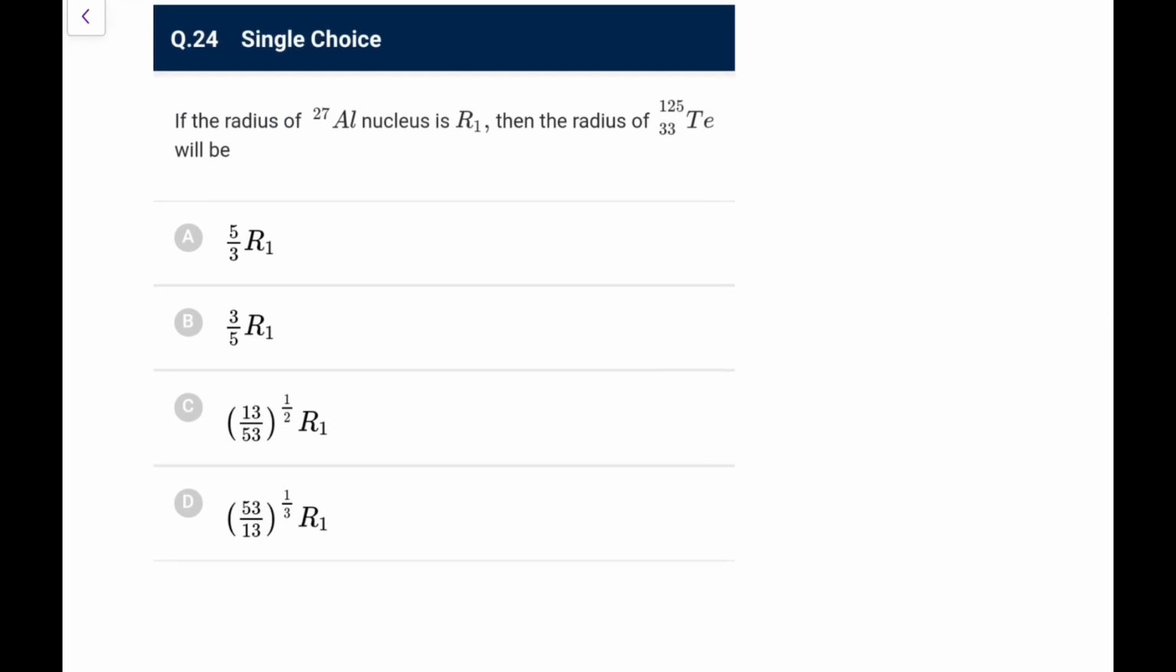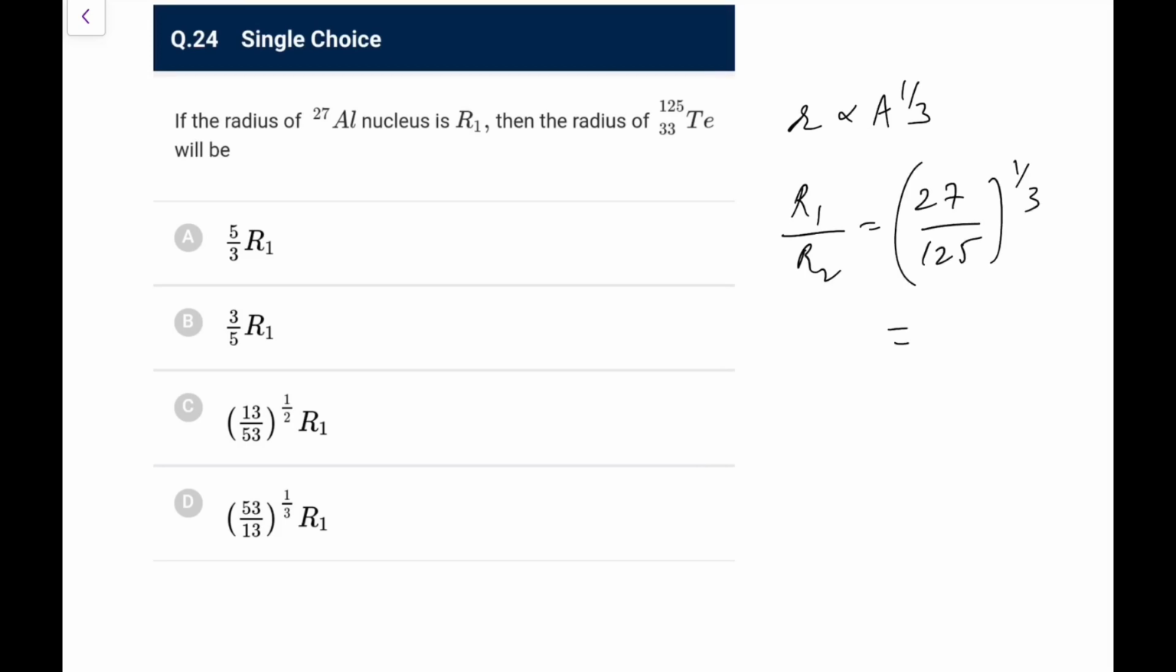If the radius of aluminium 27 is r1, then what is the radius of beryllium 125? r is proportional to A to the power 1 by 3. So this r1 upon r2 would be 27 upon 125 to the power 1 by 3, that is 3 by 5. So r2 comes out as 5r by 3. Go for option A here. That's an easy one for you.